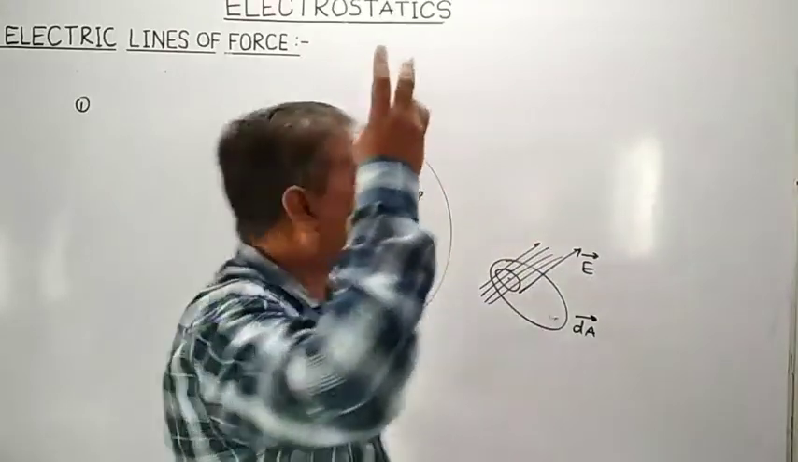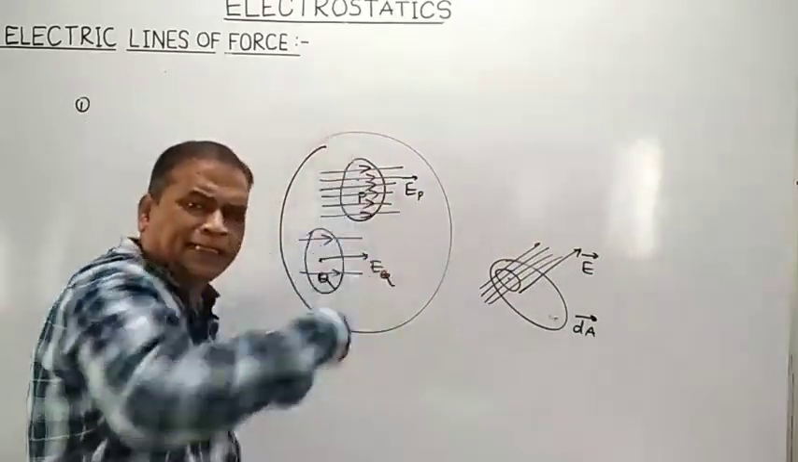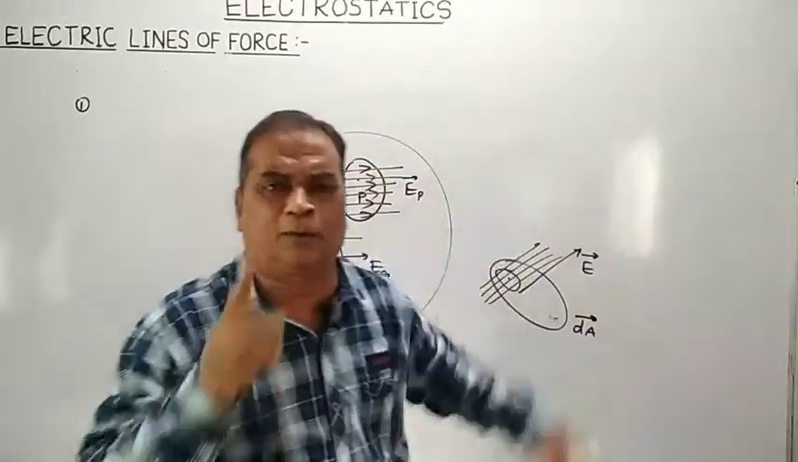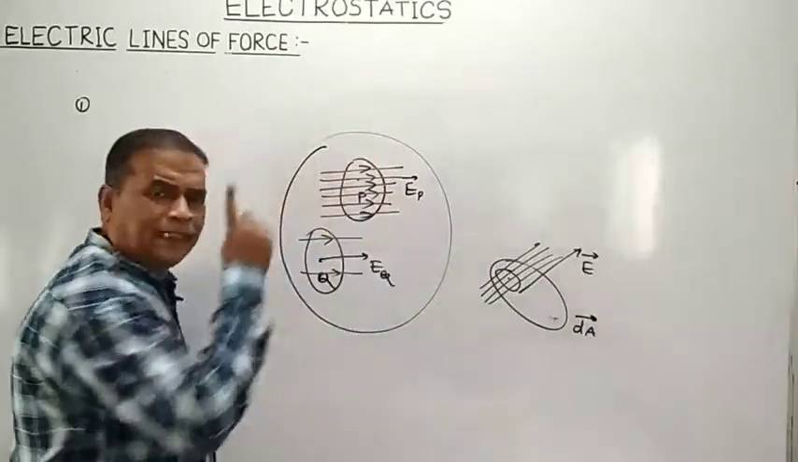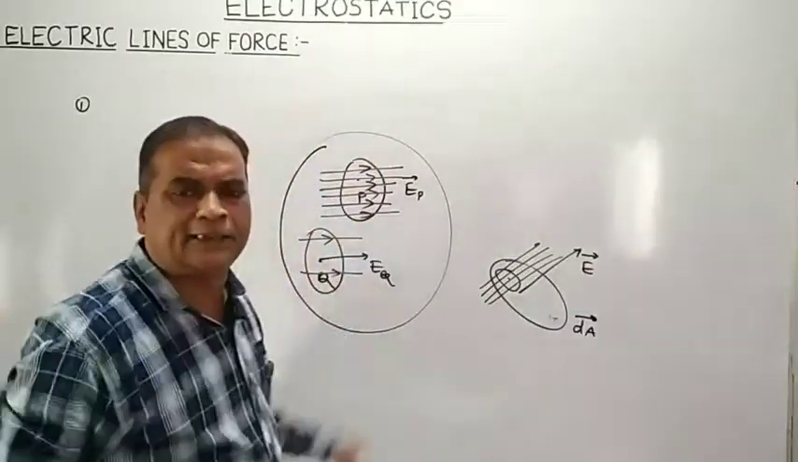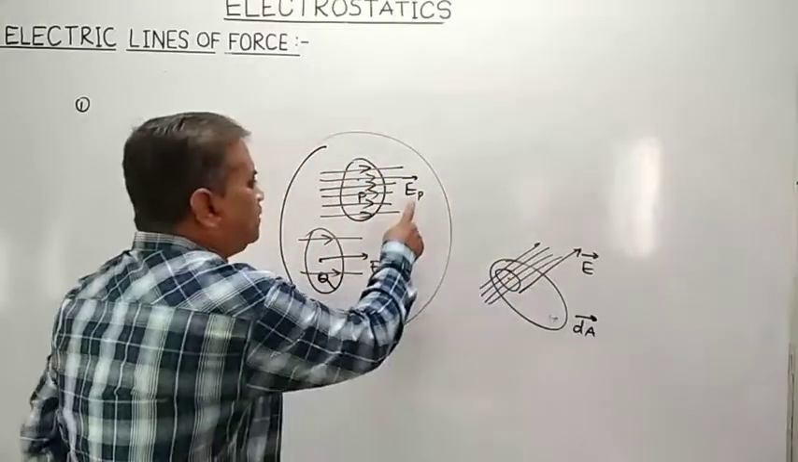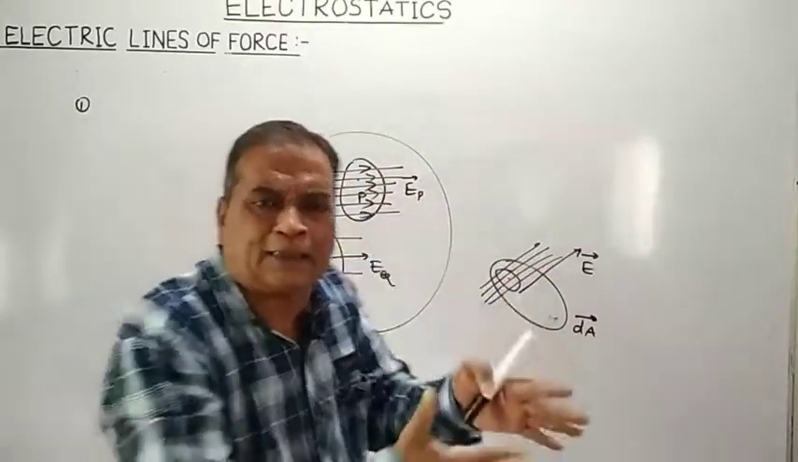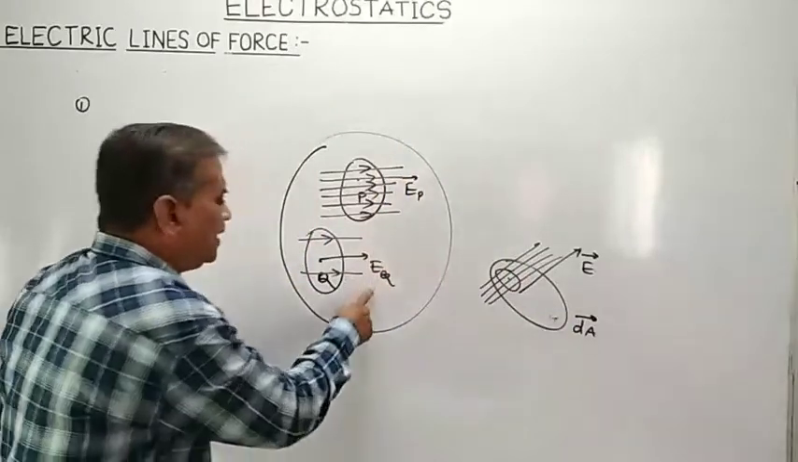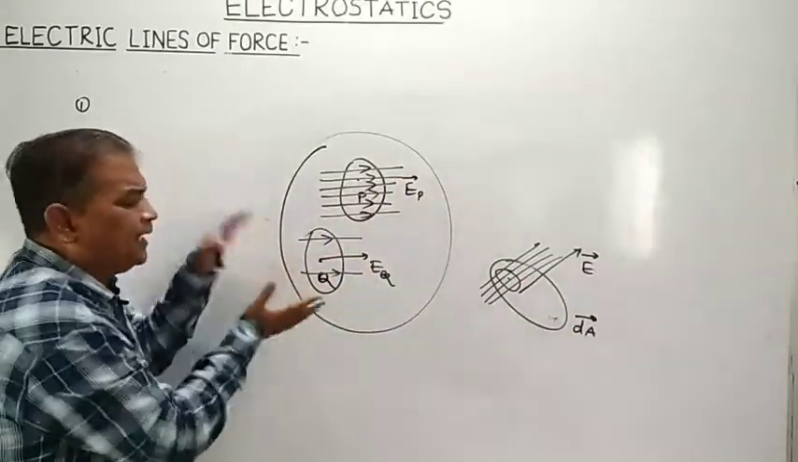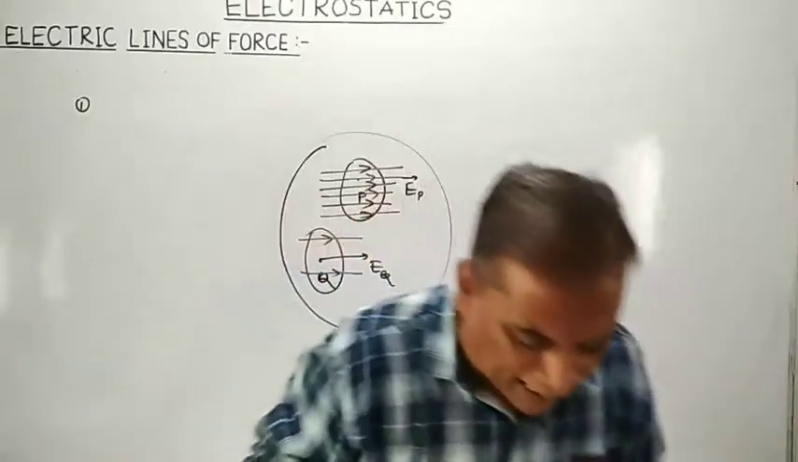Definition of electric field intensity: number of electric lines of forces passing normally through a unit area drawn round a given point is called intensity of electric field at that point. The region where the strength of electric field is strong, electric lines of forces are crowded. The region where the strength of electric field is weak, electric lines of forces are what? Widely separated.